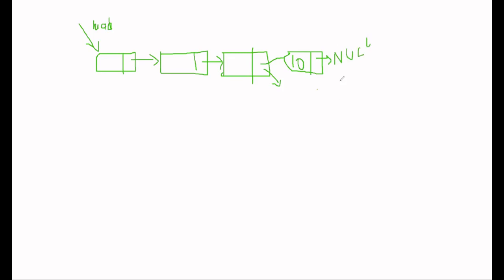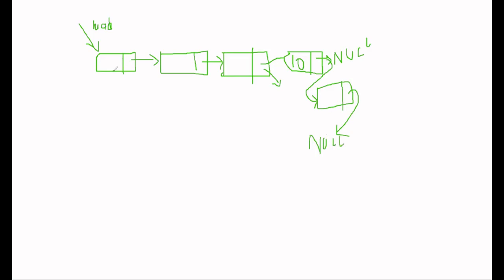Suppose we want to add another node at the last. Then the last node's next should store the address of this one, and the new node's next, the one we have added right now, should point to a null value.